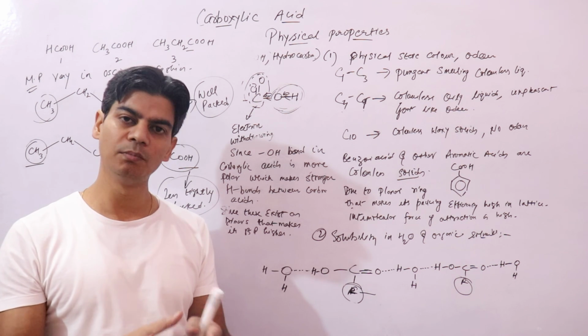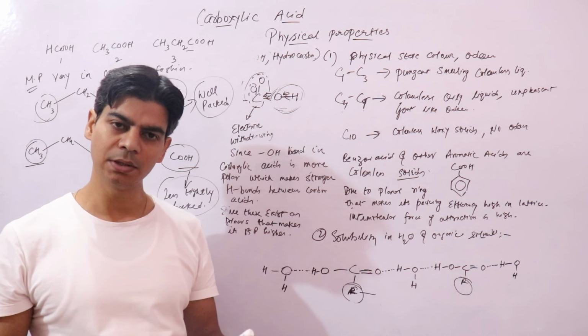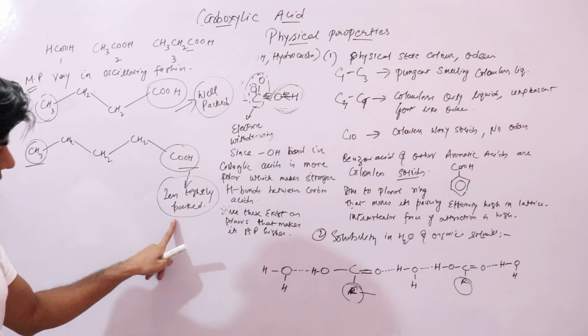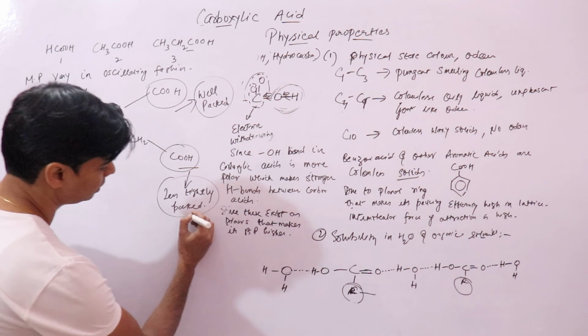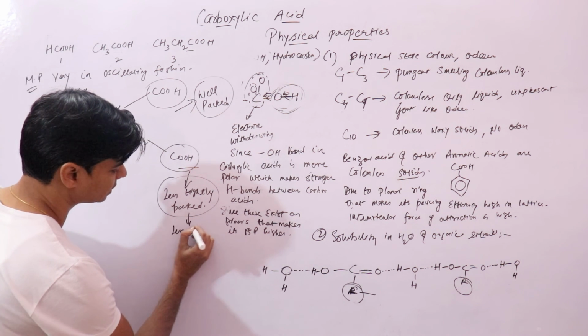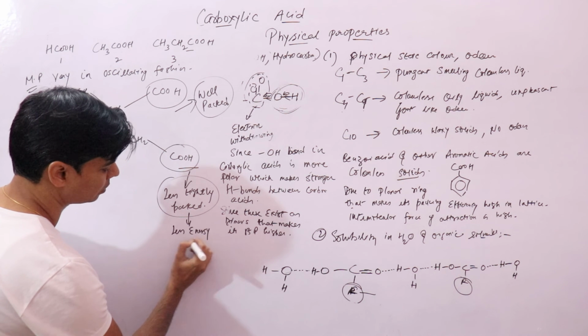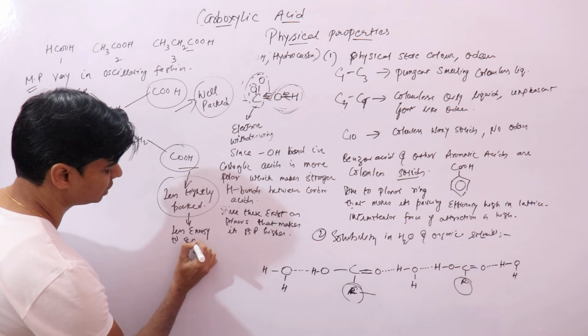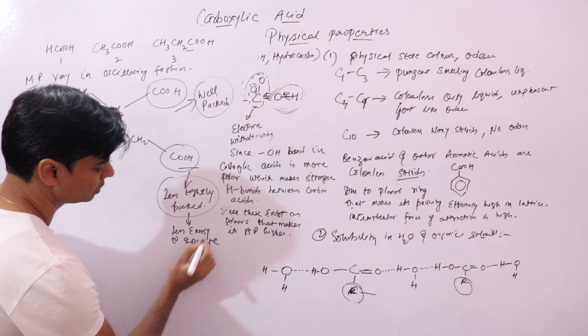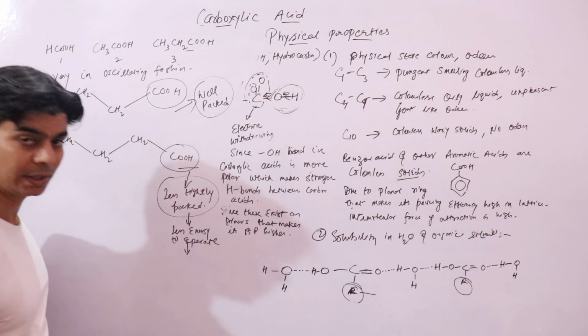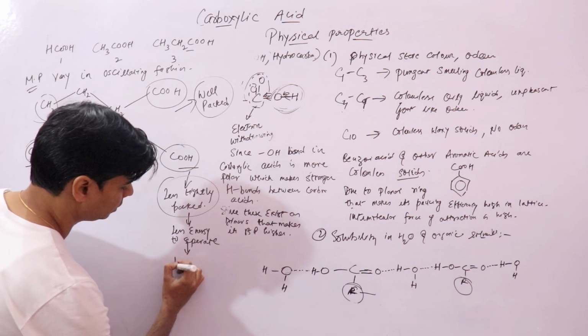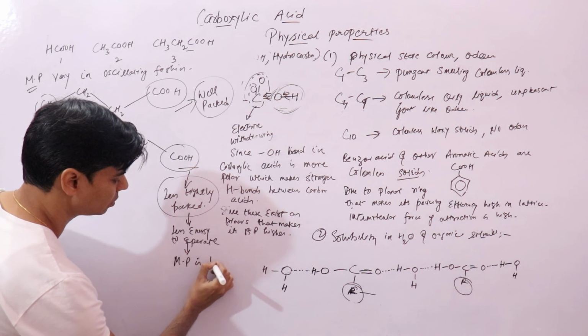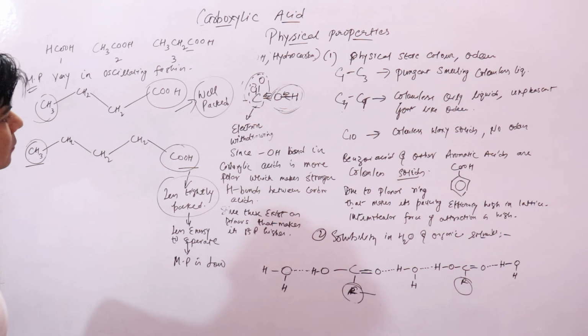When the molecules move apart, it will melt, right? So here these molecules are less tightly packed, so you give them less energy to separate. Since you give them less energy to separate, their melting point is low, right?